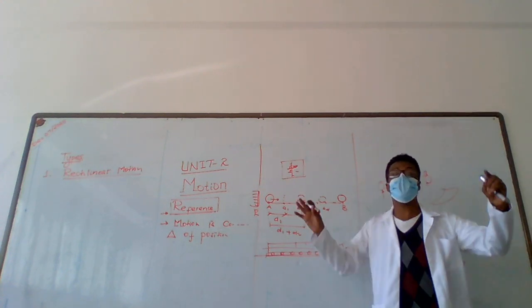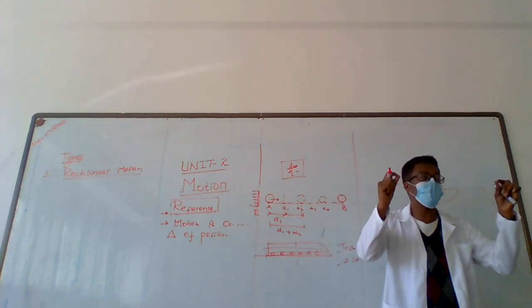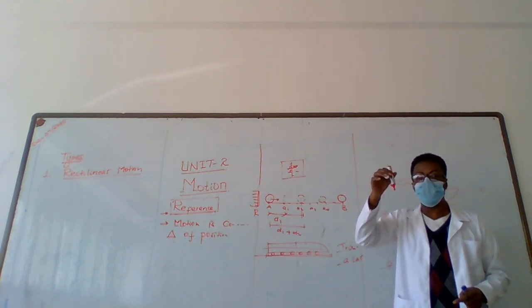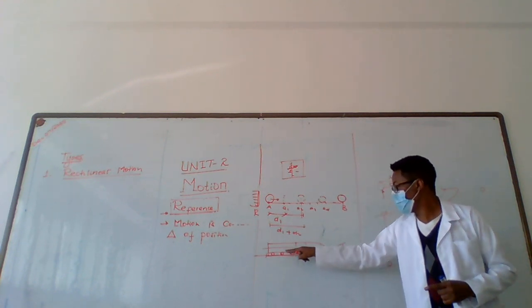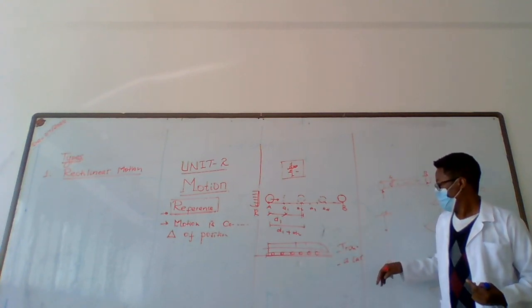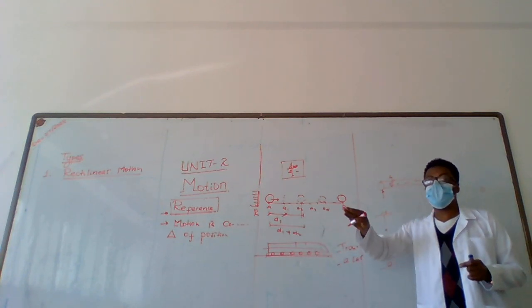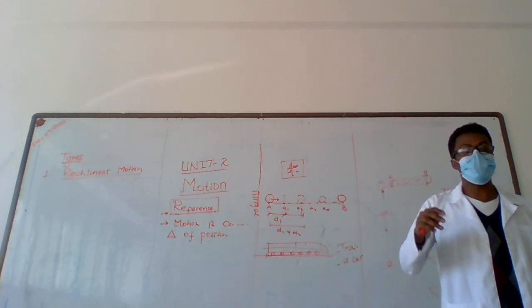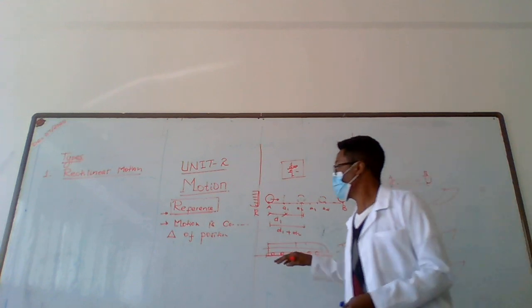So rectilinear motion is motion along a straight line. When something is dropping, it is a straight line. A train moving on its rail is a straight line. A car moving in a straight line. Actually, it doesn't include the roundabout or the curved path. That's another type of motion. So this is the first one.